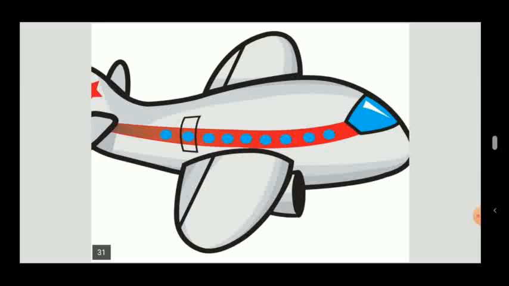So when you see things which move from one place to another, not all things are living. Some are non-living because they need to be started by man, then they can move.